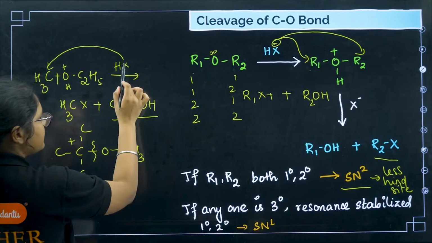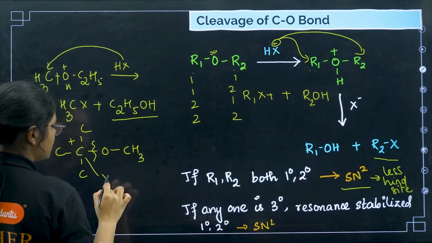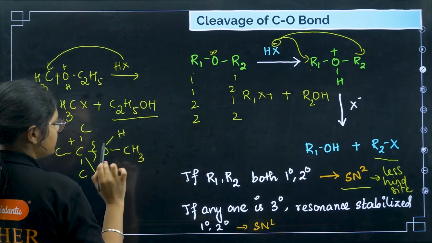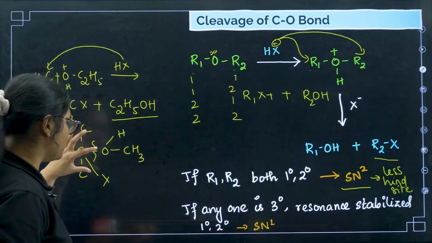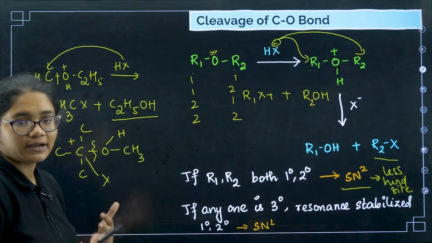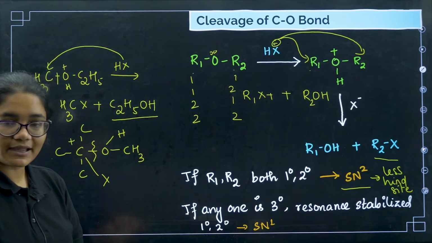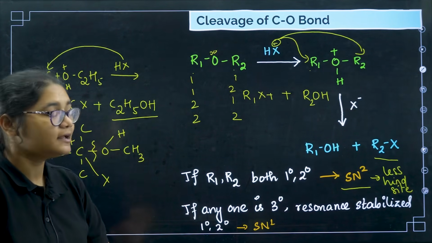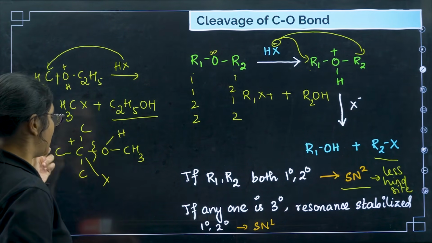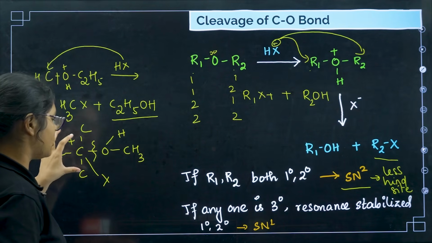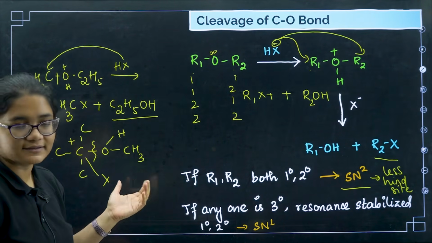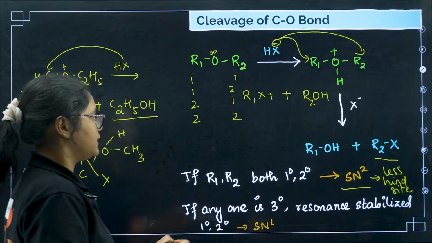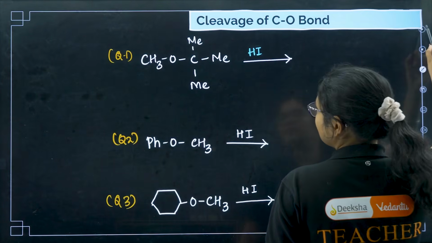Now the carbocation will take the negative part, so here there will be X, and here it will bond with H. So whenever one side forms a stable carbocation, the SN1 mechanism will be followed, and the side forming the carbocation will bind to X. Let me see if I can give you some examples for this one.